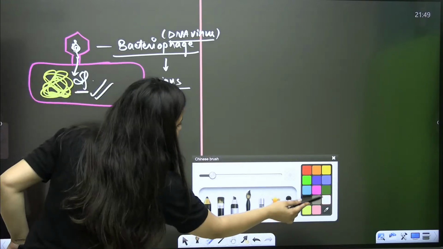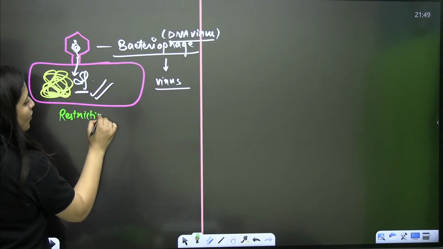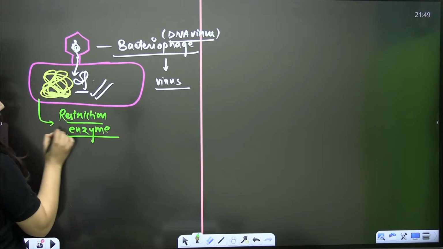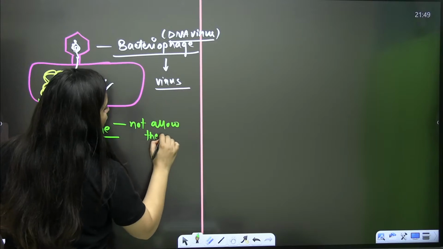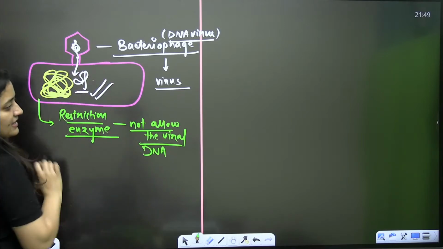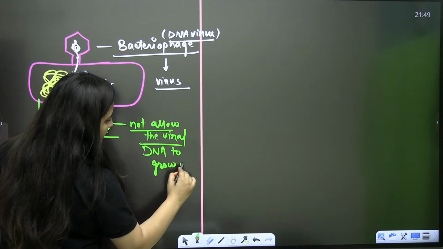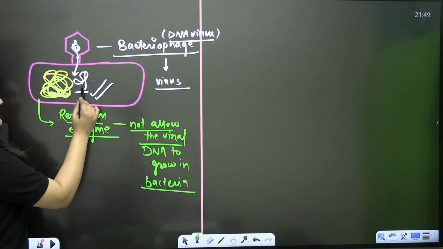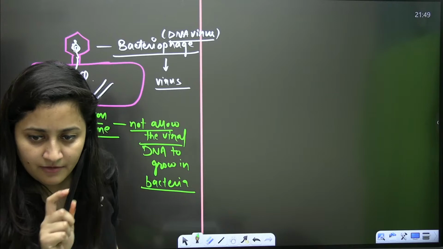But here in the bacteria, we have one enzyme, the restriction enzyme, that will not allow it. That's how I'm going to explain it. This restriction enzyme present in bacteria will not allow the viral DNA to grow here. So it is protecting the bacteria from the virus. Why? Because this restriction enzyme will cleave the viral DNA. This part clear? First point.